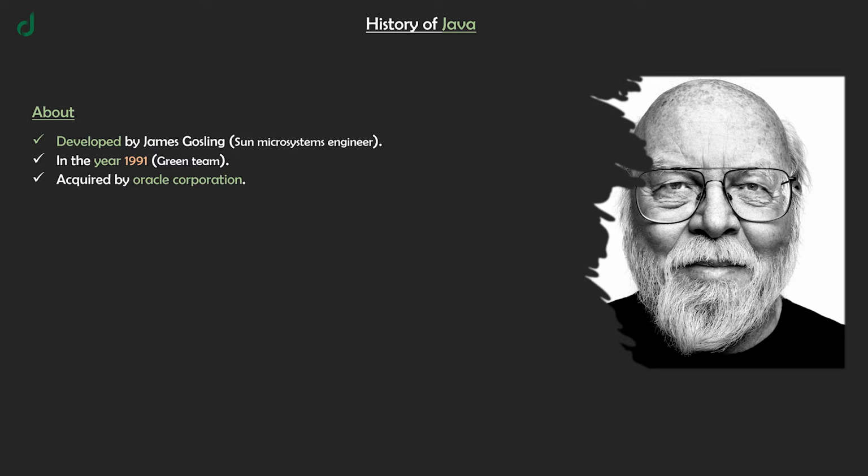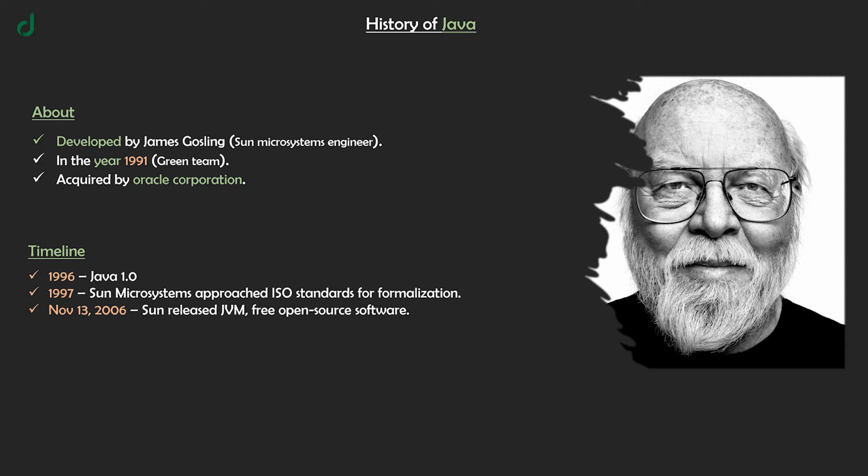Let's look closely at the timeline. In the year 1996, Java 1.0 was released. In the year 1997, Sun Microsystems approached ISO standards for formalization. On November 13, 2006, Sun released the JVM as free open source software. On May 8, 2007, Sun made available all of the JVM's core code under open source distribution. Hope you will remember this.